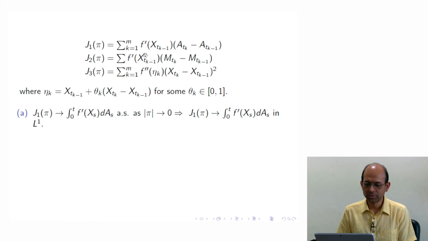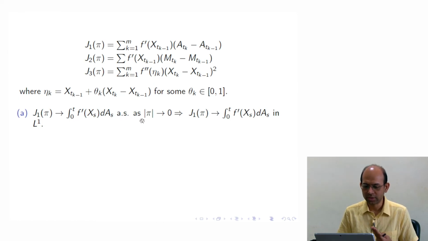We are choosing the left point, and as the mesh size goes to 0, this would give me just the Riemann-Stieltjes integration of f prime of X with respect to the integrator A. So J1 pi would converge to this Riemann-Stieltjes integration as the mesh size goes to 0, and that would happen with probability 1, almost surely.